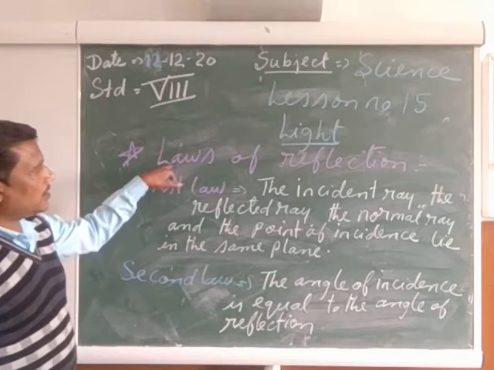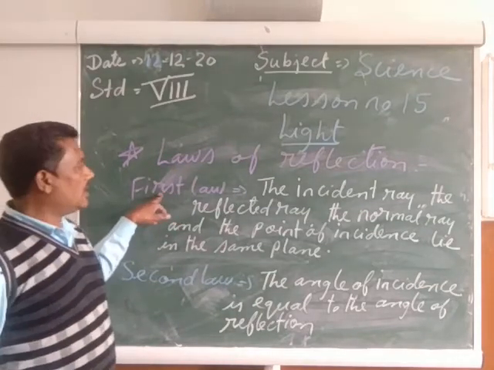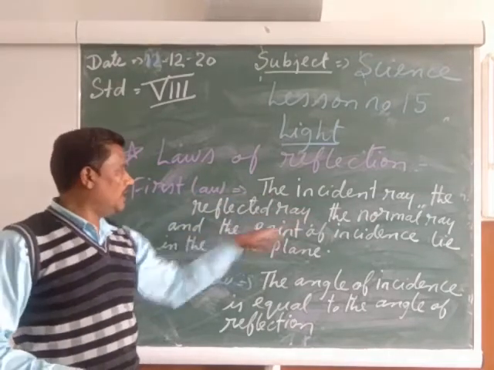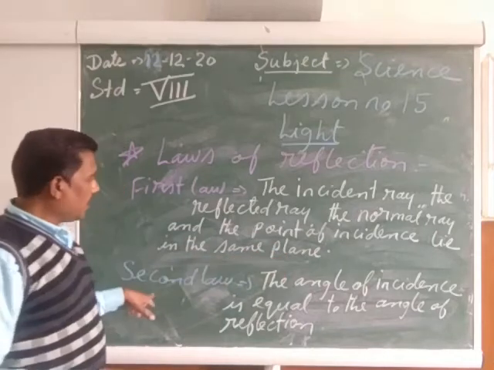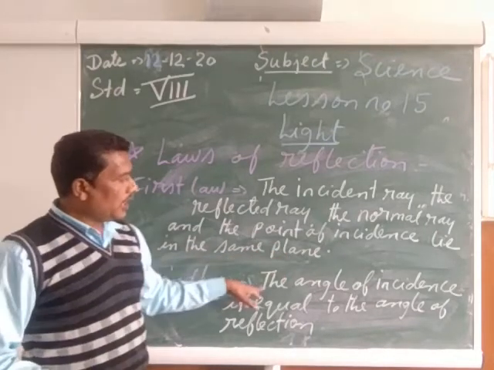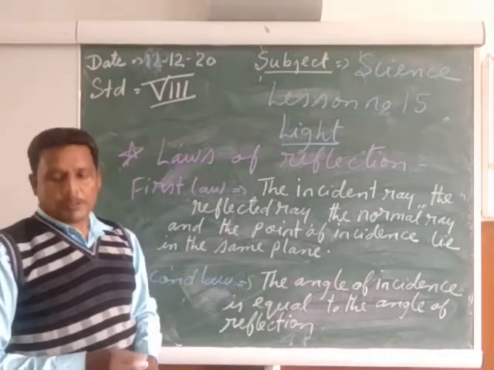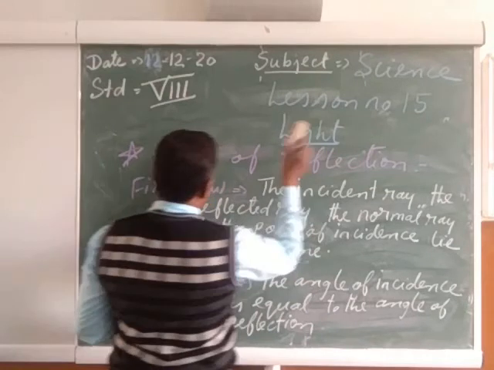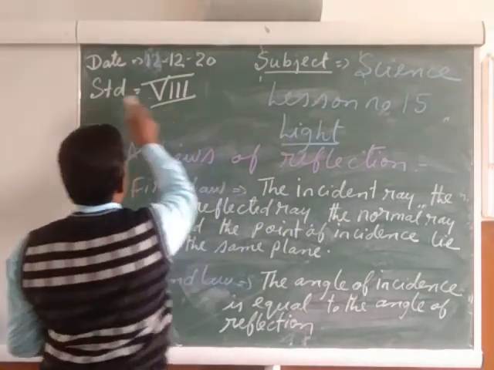Once again, let us revise the laws of reflection. There are two main laws of reflection. The first law says the incident ray, the reflected ray, the normal ray, and the point of incidence lie in the same plane. The second law says the angle of incidence is equal to the angle of reflection. Now let us see how it works. So my dear child, for that I would like to draw a small diagram. I am drawing the diagram here.